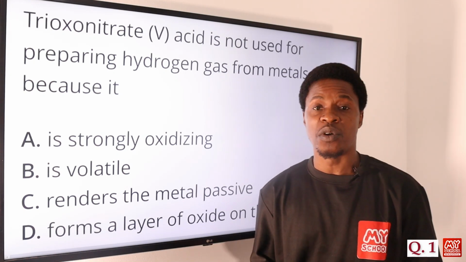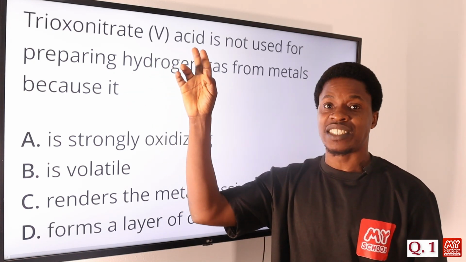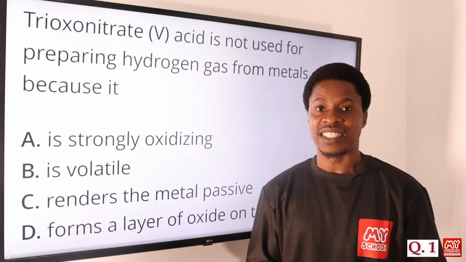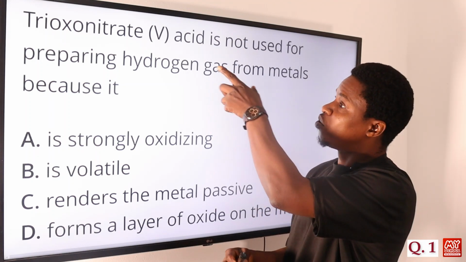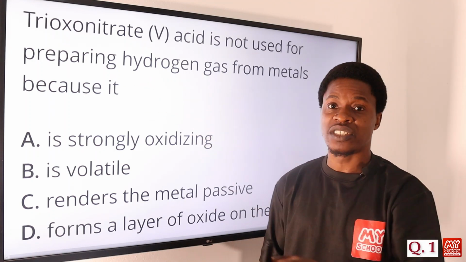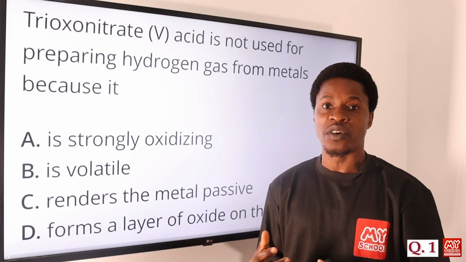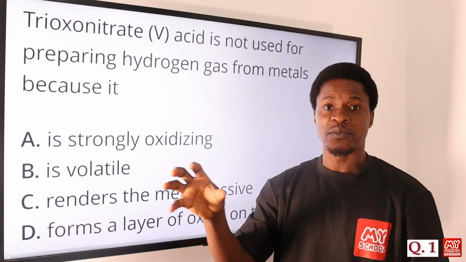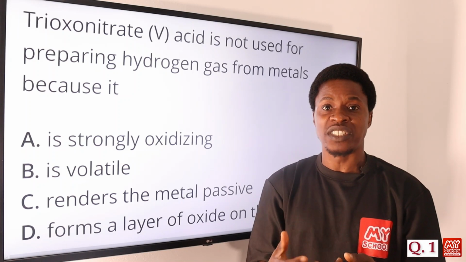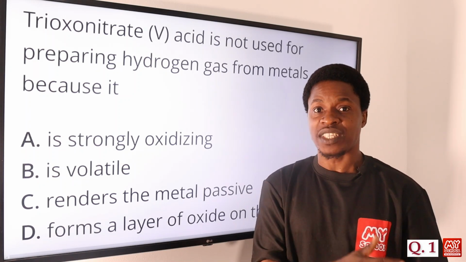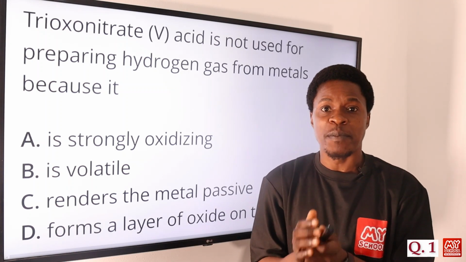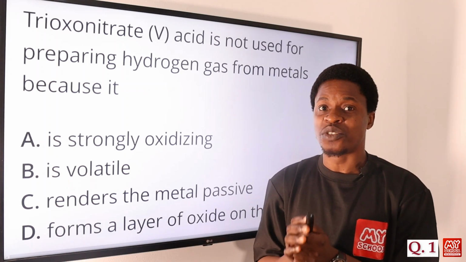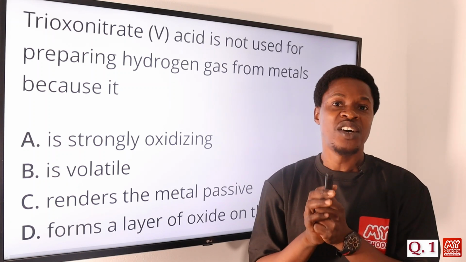metal. Actually, you should know that trioxonitrate 5 acid, also known as nitric acid, that's HNO3, is a very strong oxidizing agent, and the reason it's not used in preparing hydrogen gas is because it has the power to oxidize the hydrogen that is formed. So instead of hydrogen gas being formed, once it becomes oxidized, it forms water. And it makes it difficult for hydrogen gas to be collected and prepared. So that is the reason it is not used. It is because it is a strong oxidizing agent.